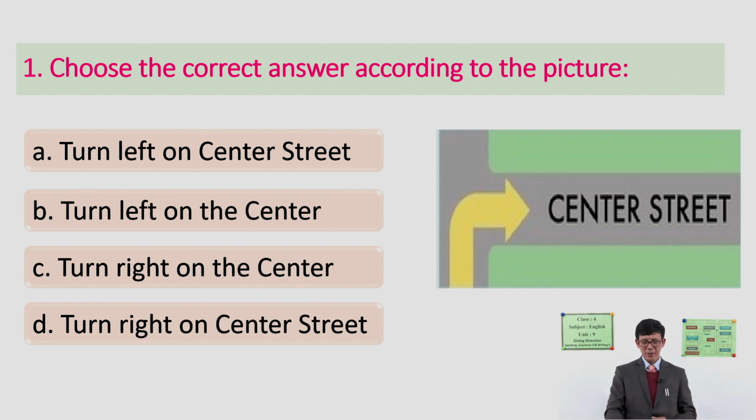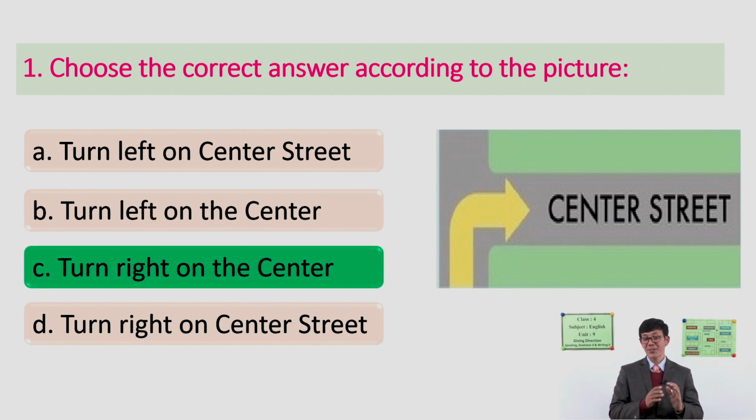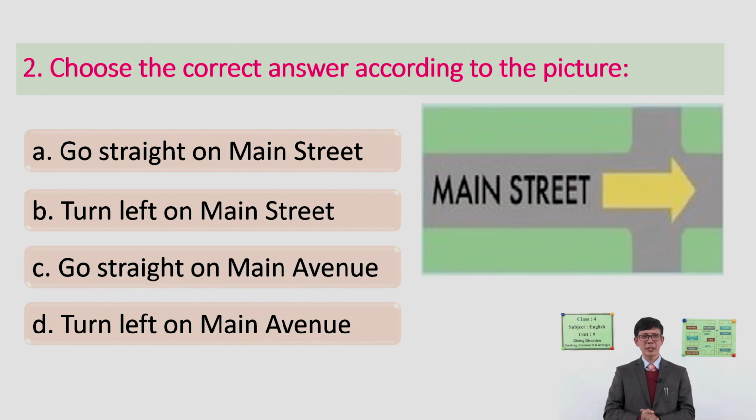Thank you. You have guessed correctly. The right answer is turn right on the center. Okay, this is the correct answer for number 1. You've already got enough information about this picture. Let us look at another one. So look at here. Again, you choose again the correct answer according to this picture. Okay, it's different. Look at here. This is the main street.